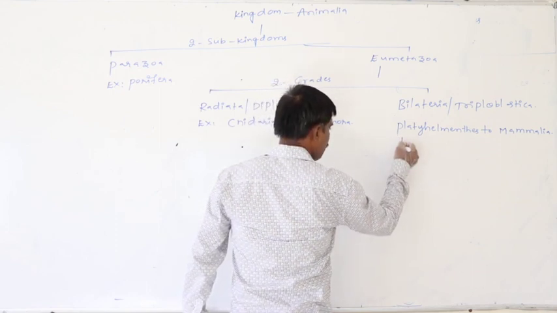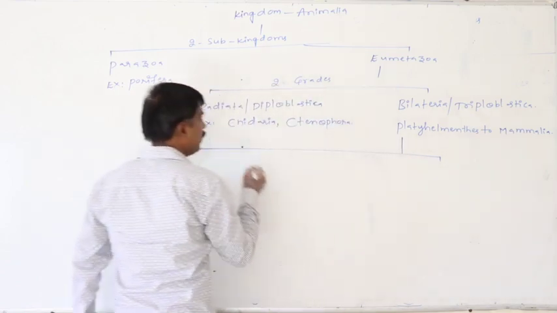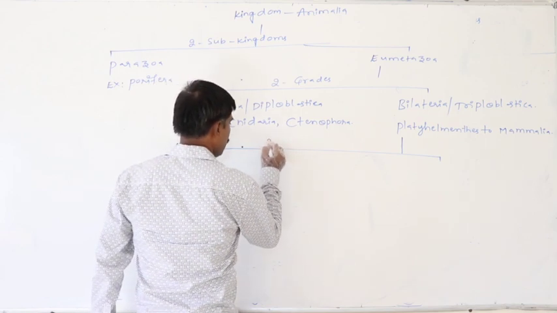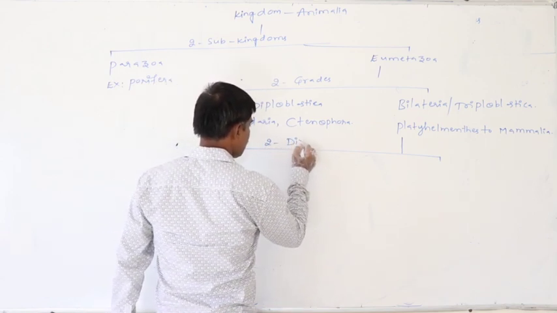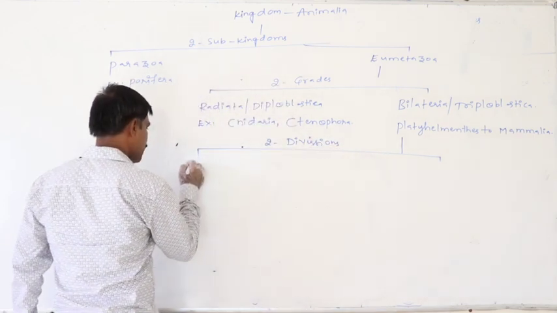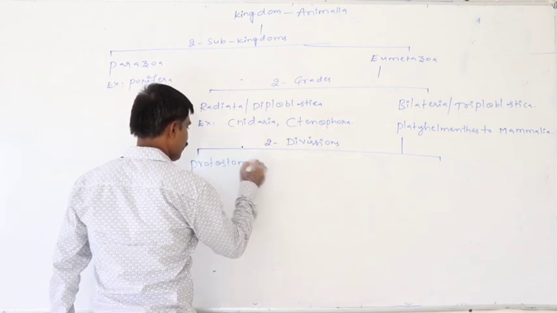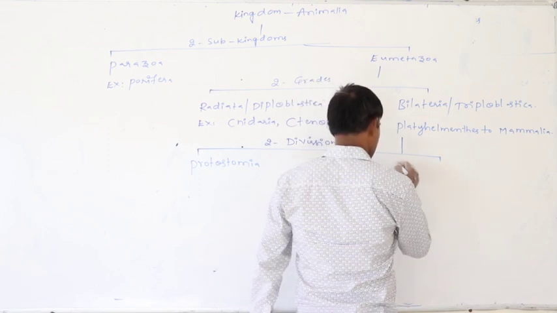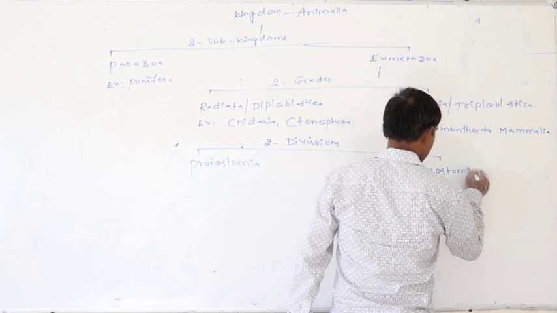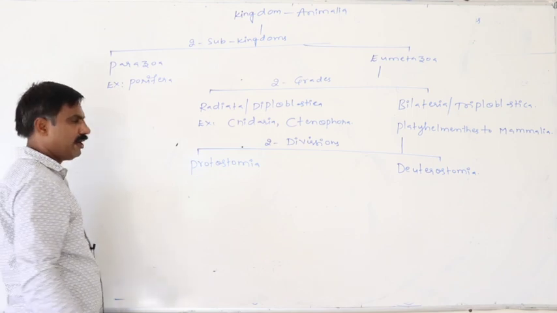Again, Bilateria is principally categorized into two divisions. One is Protostomia, second one is Deuterostomia.